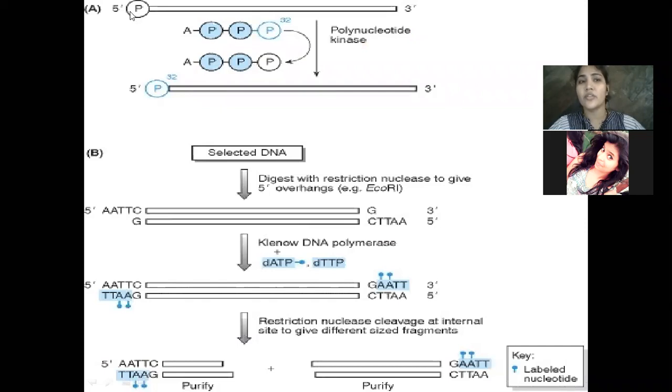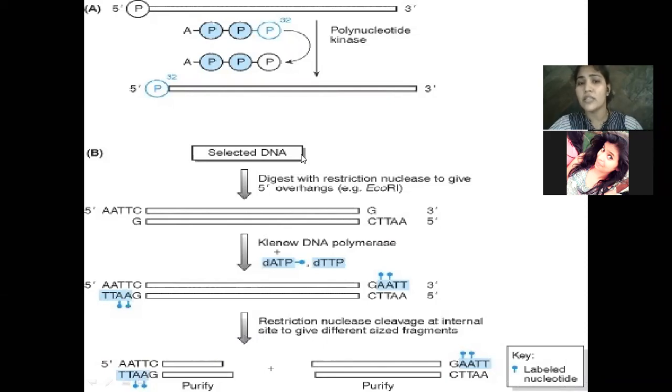So you have the 5' phosphate group and the 3' end. Then you add polynucleotide kinase, which has the labeled phosphorus group, and it replaces the phosphate at this particular 5' site. That is what is called your end labeling, and this is for single stranded. You can do the same for double stranded as well.